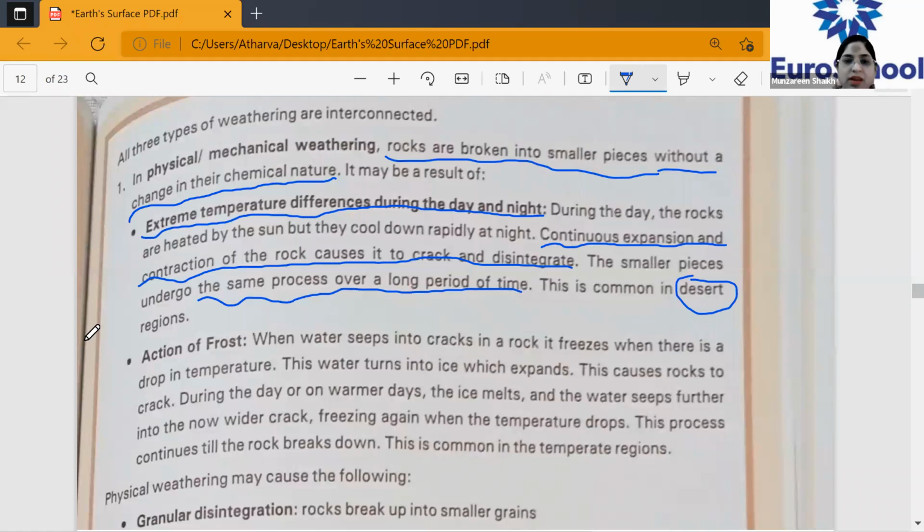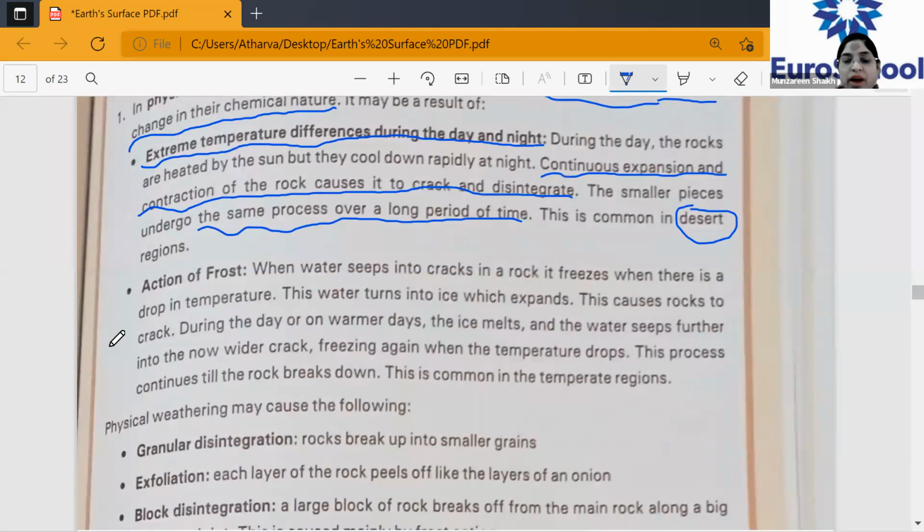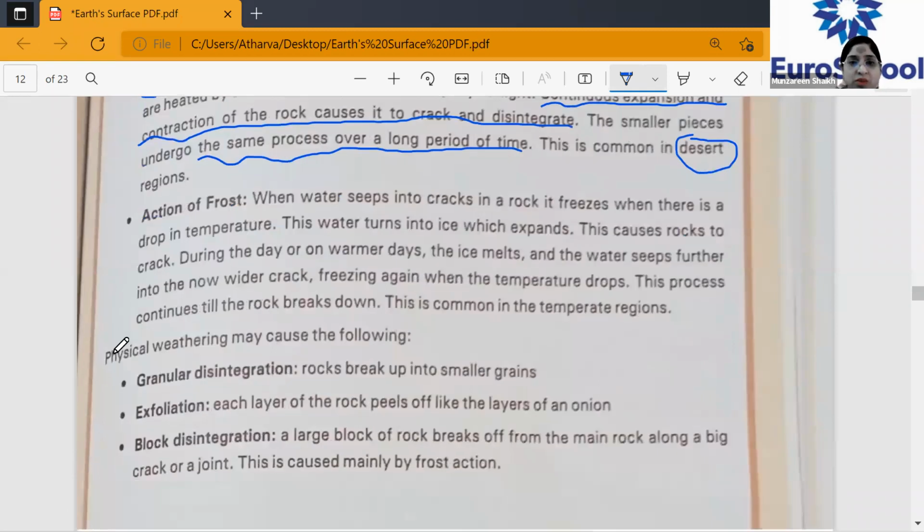And if this happens for a longer period, then you will have the rocks broken into smaller pieces. And this is common in which region usually? The desert region. Okay, this is one reason why rocks are breaking into smaller pieces. Let's see the next reason. You will definitely get a give reason question: why do rocks break into smaller pieces?